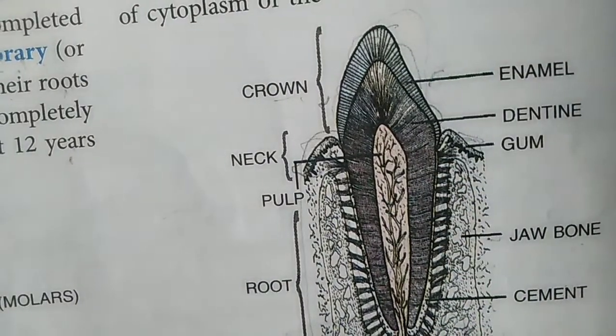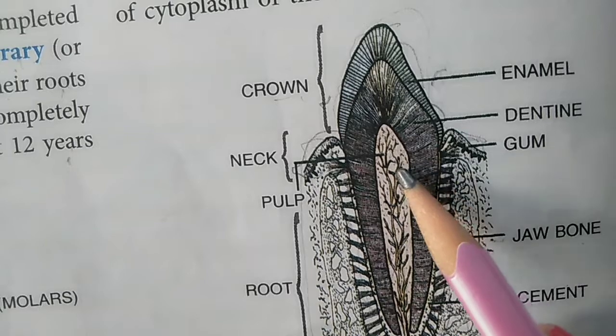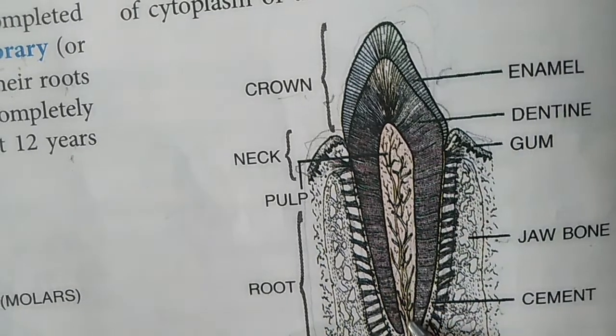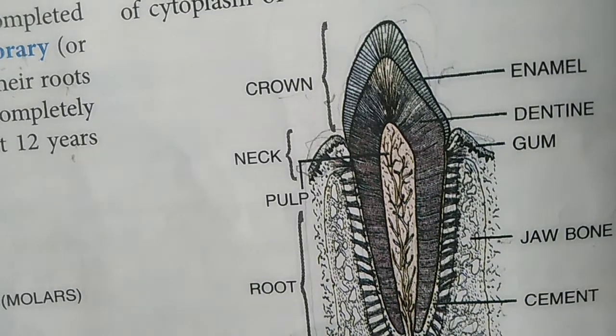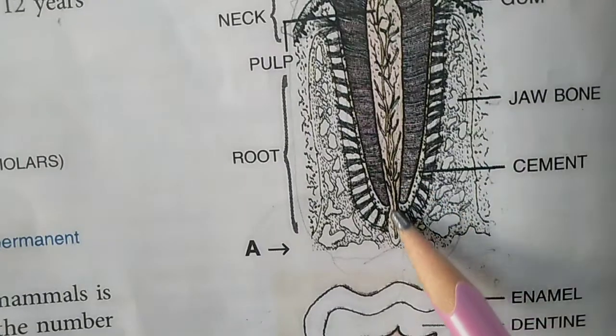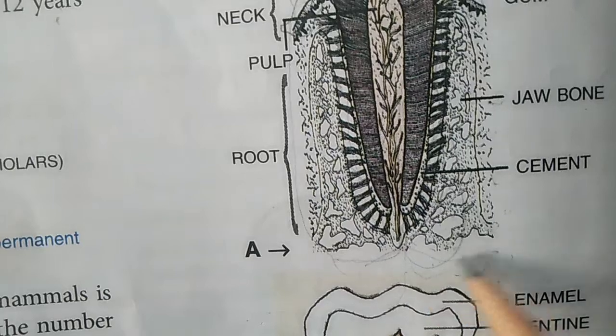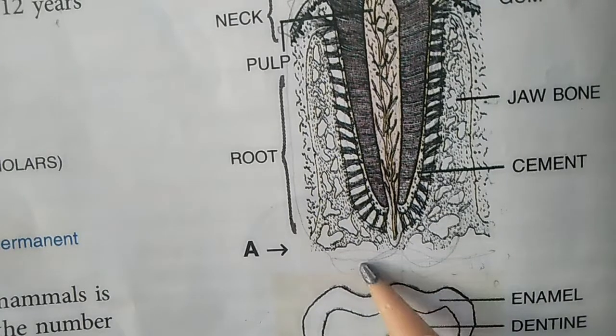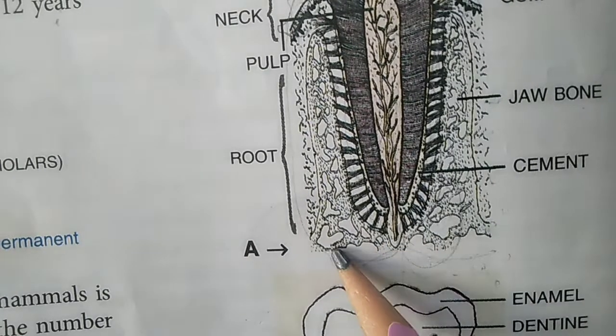And through its opening, these capillaries get continued with the other capillaries of our body, which are present below the root of the tooth.